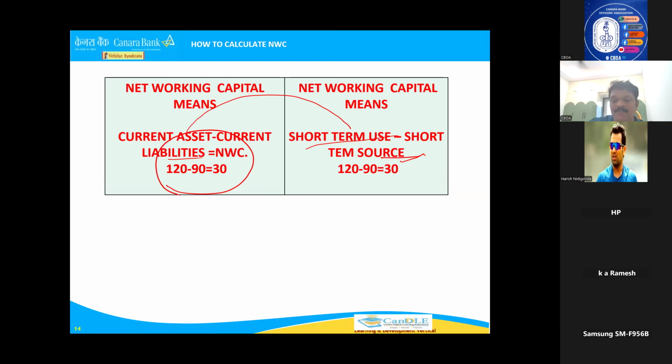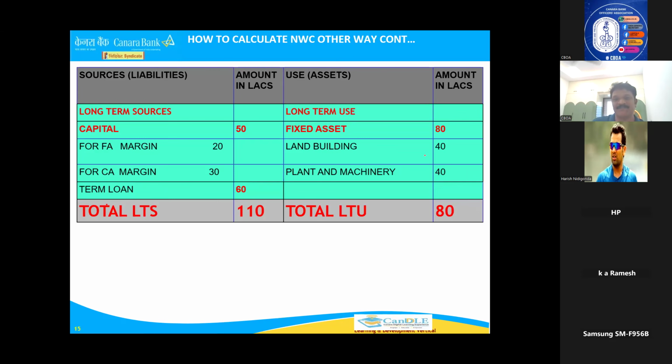Now, a very important slide. We are going to the next slide. I never expected this question will come. Last year's question, this one only. See, there is a formula without current assets, current liabilities. Also, we can take net working capital. Let us see how it is. See, this was a question last year in somebody's recall. So when somebody has to calculate NWC, everybody asks for current assets and current liabilities. It is not required actually.